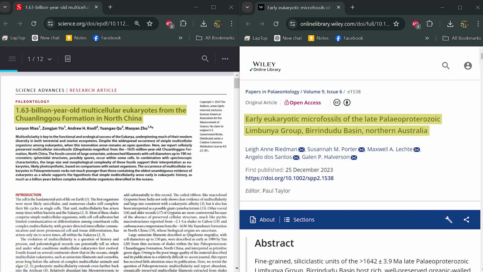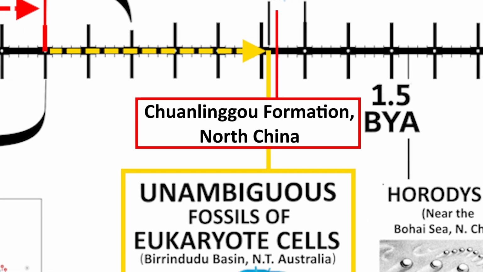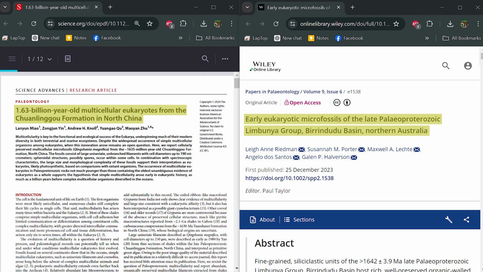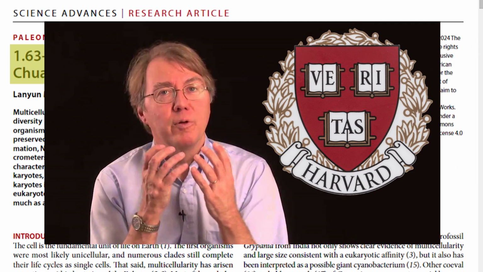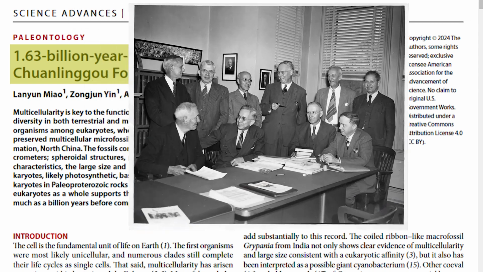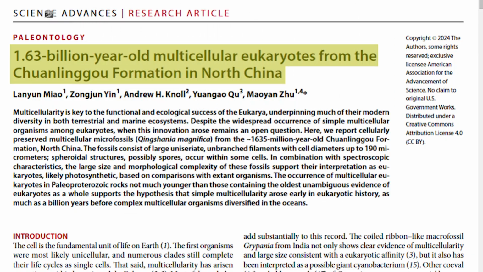The Chinese fossils date to 1.63 billion years ago. The Australian fossils are slightly older, 1.642 billion years, just 8 million years earlier, a blink in geological time. Yet both discoveries push the fossil record of complex cells further back than we ever thought possible. The Chinese find, published in Science Advances in January 2024, was published by a team of Chinese microbiologists, joined by Harvard's Andrew H. Knoll, and released by the American Association for the Advancement of Science, the AAAS, founded in 1848, and publisher of the prestigious journal Science.